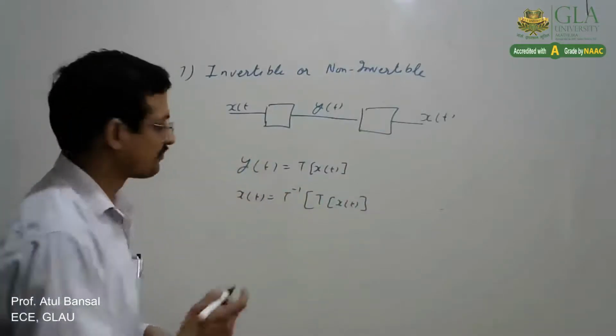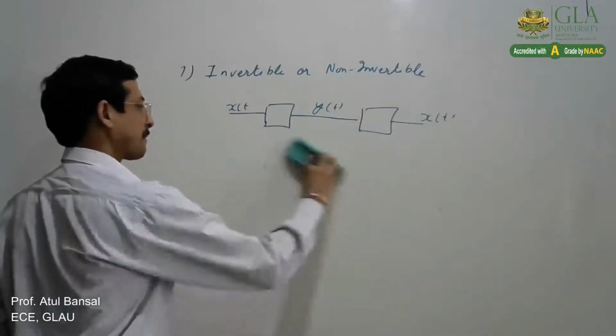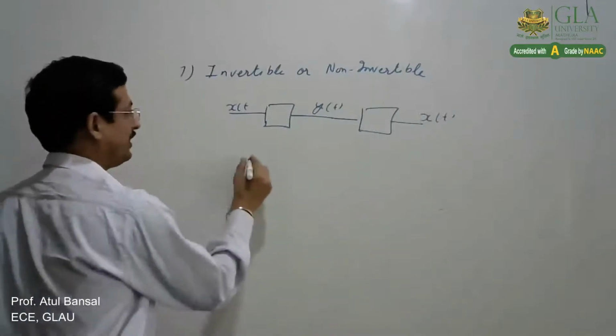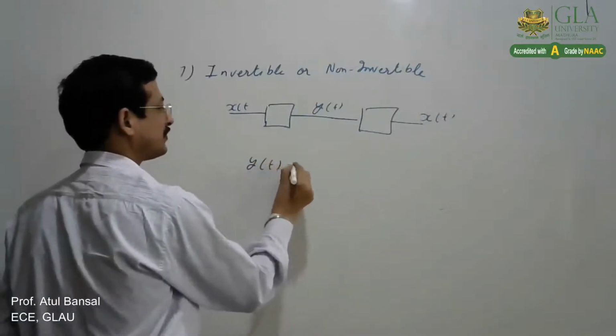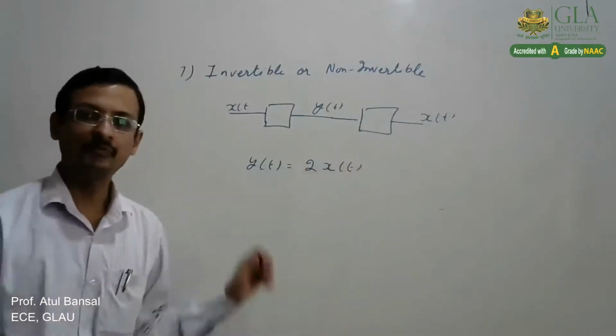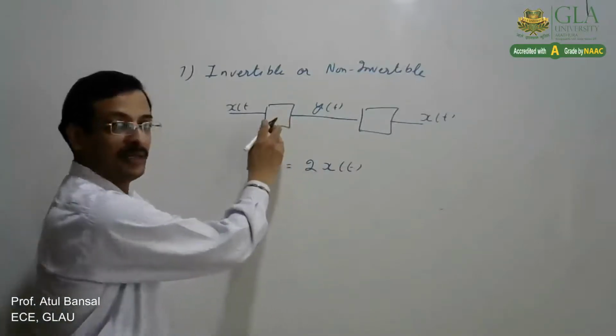Like, take the example of a simple system, y(t) equals 2 times x(t), where every input is multiplied by 2.